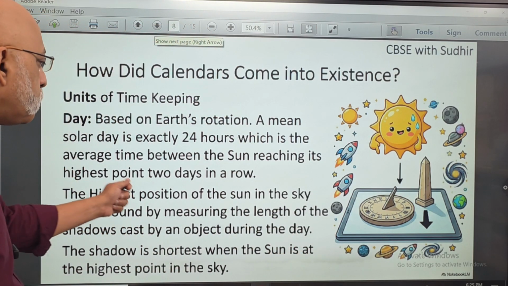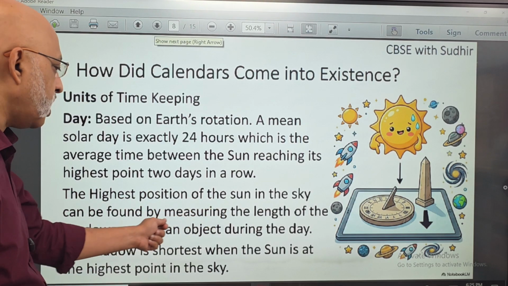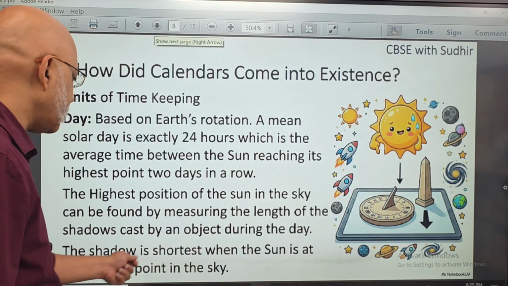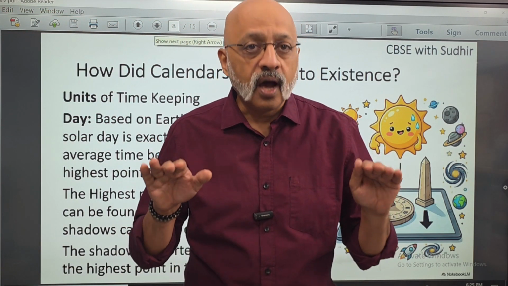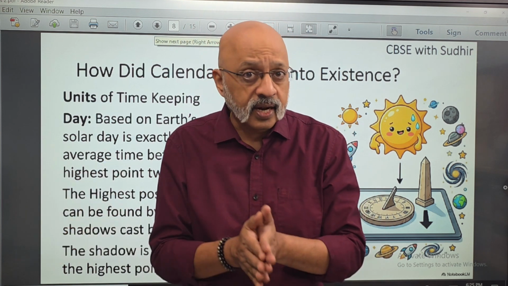The highest point of the sun in the sky can be found by measuring the length of the shadows cast by an object during the day. The shadow is shortest when the sun is at the highest point in the day. Very simple: at 12 o'clock in the afternoon, right? And we have studied this. You should not find it difficult at all. We have done this in class 7.